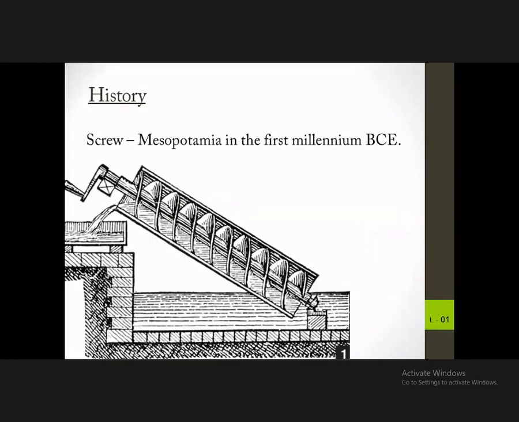And then finally the screw is also used to bring water from lower elevations to higher elevations for agricultural purposes during ancient history. So that is a brief history about the mechanics of these old machines.